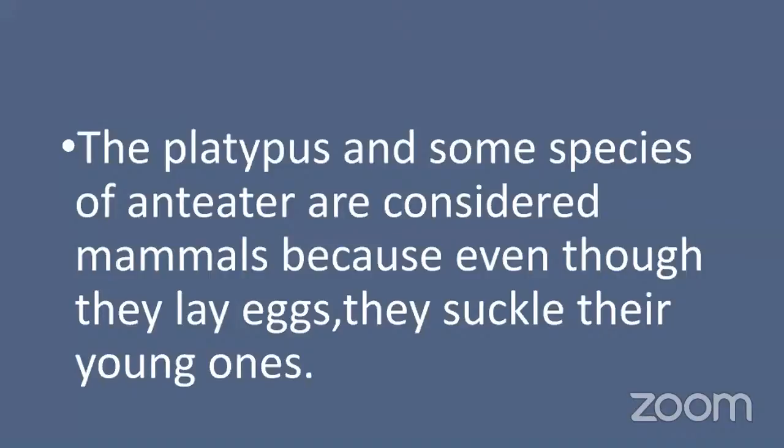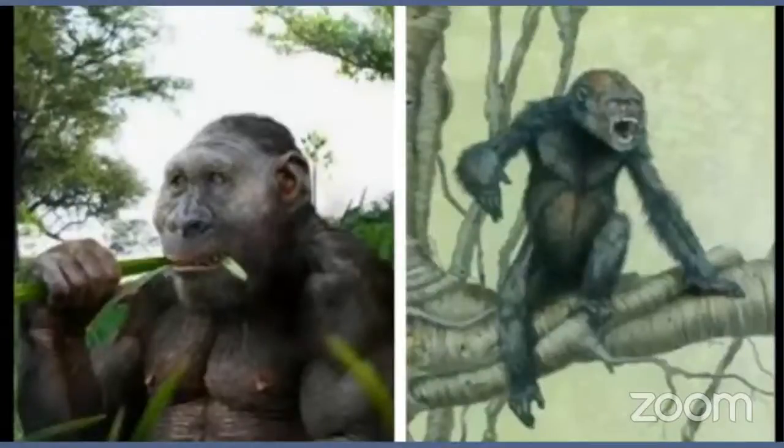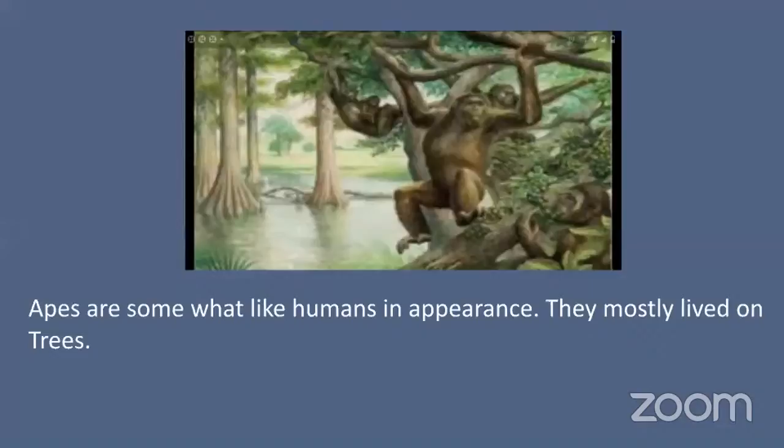Okay. Now we'll move on to apes. Can you see this picture of gorillas, monkeys? See these monkeys eating something like leaves. First they were living on trees. Apes appear somewhat like humans in appearance.